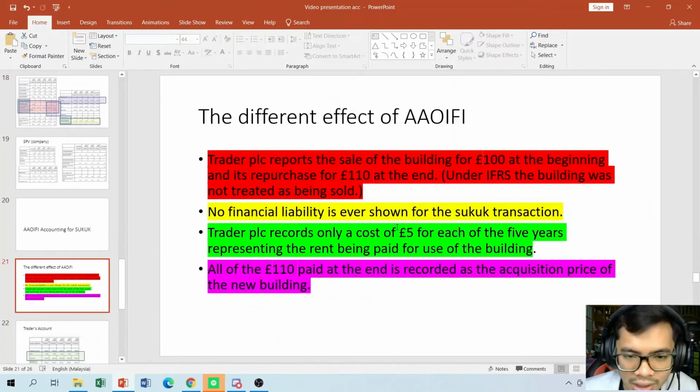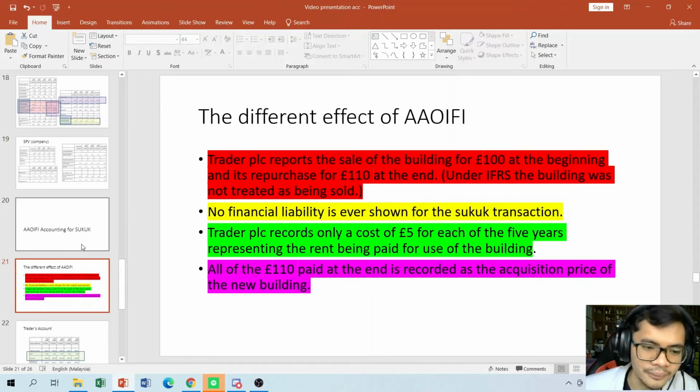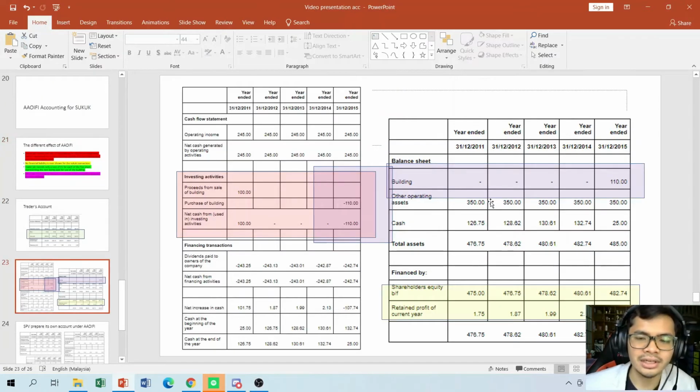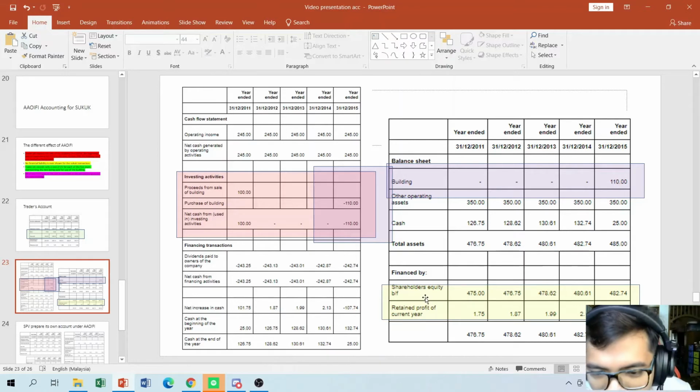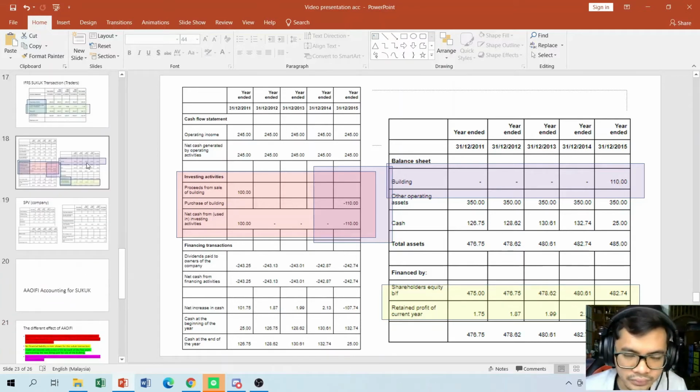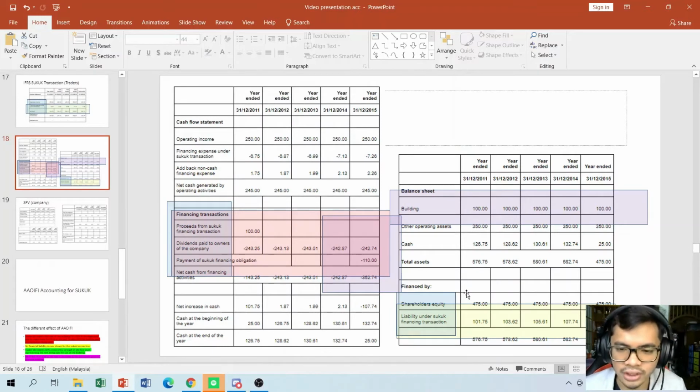And the next part will be no financing liability inside the Sukuk transaction. Since there is a changing of the ownership, as you can see right here, there is no financing liability, but instead it shows the shareholder equity. So it's more on purely the ownership of the Sukuk itself, while from the IFRS point of view, there is a liability under the Sukuk financing transaction.